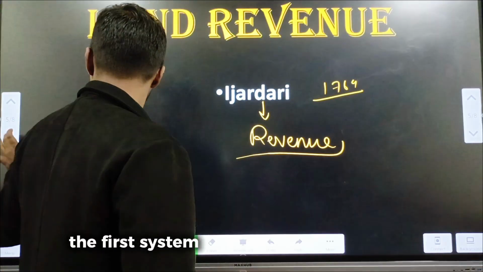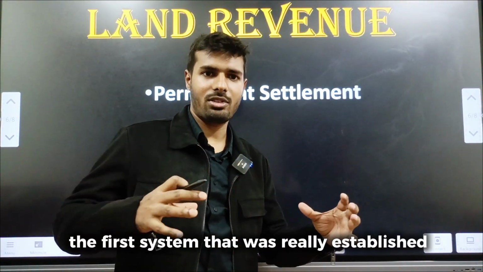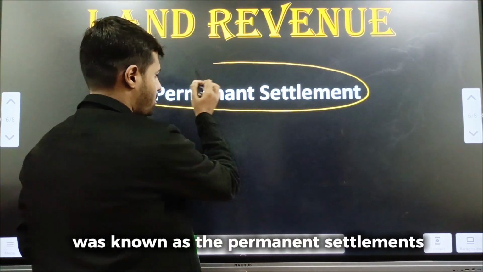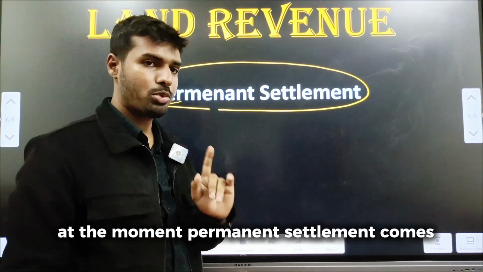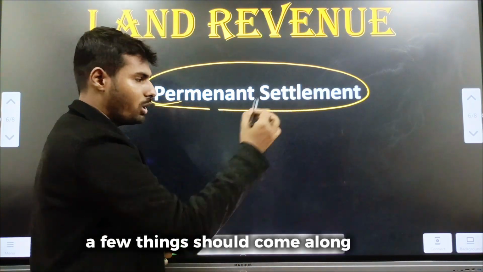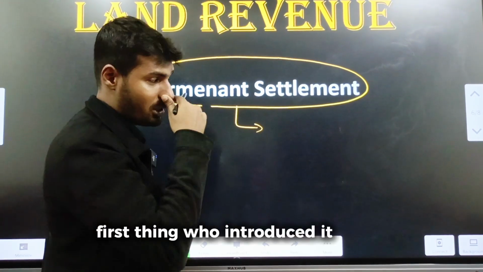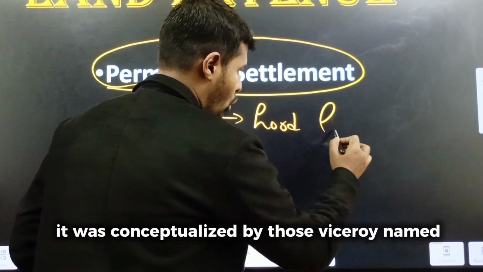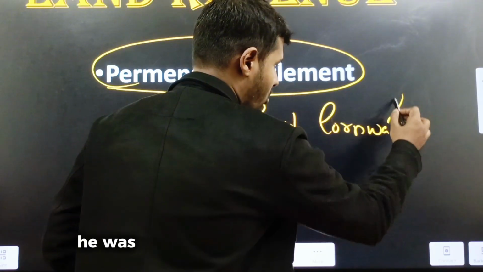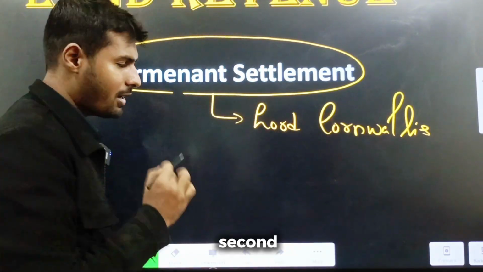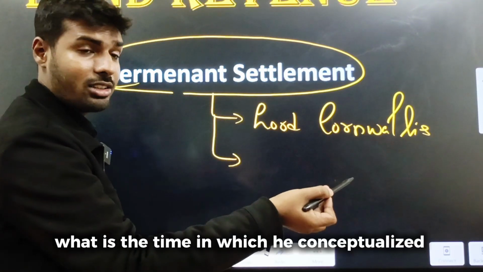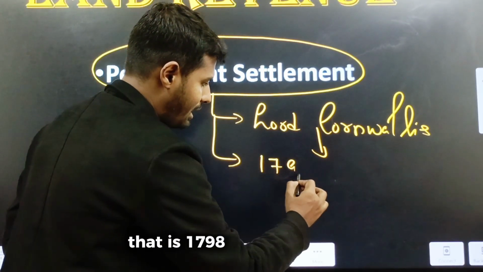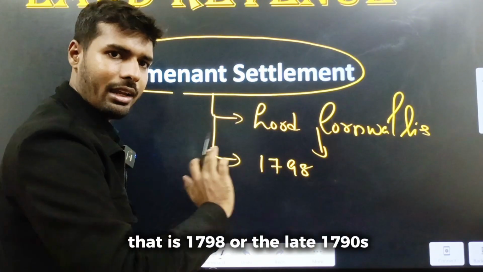The first system that was really established and that actually settled in different parts of India was known as the permanent settlement system. At the moment permanent settlement comes to your mind, a few things should come along with it. First thing, who introduced it or who conceptualized it? It was conceptualized by the viceroy named Lord Cornwallis. He was the person who conceptualized it. Second, what is the time in which he conceptualized it? It is the same time period in which he was viceroy, that is 1798 or the late 1790s.